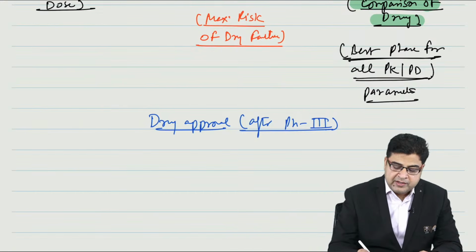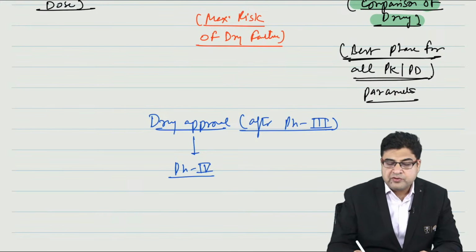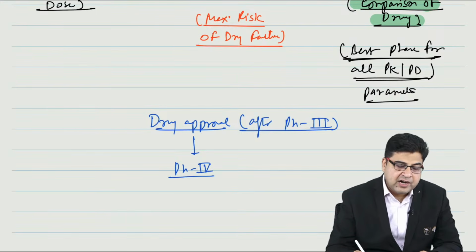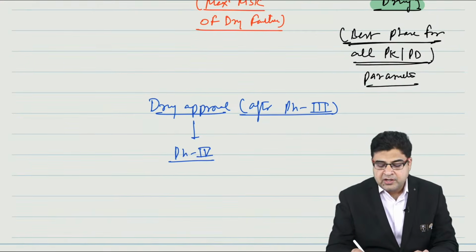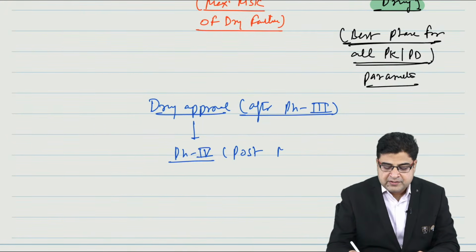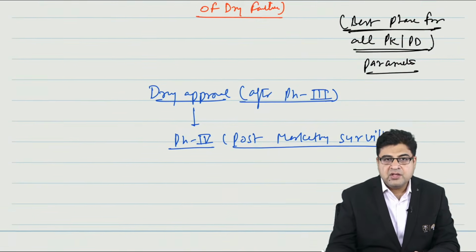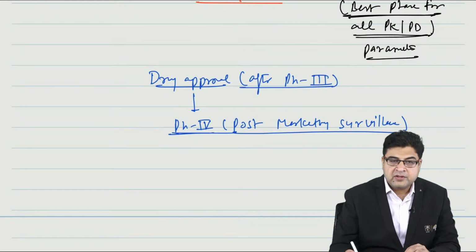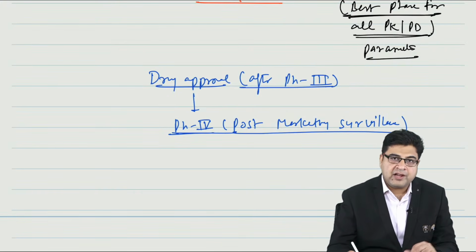The moment the drug is approved in the market, phase 4 starts. So phase 4 of the trial will start after the drug is launched in the market. Phase 4 is also known as post-marketing surveillance. Post-marketing surveillance is the name of the phase 4 trial, right?